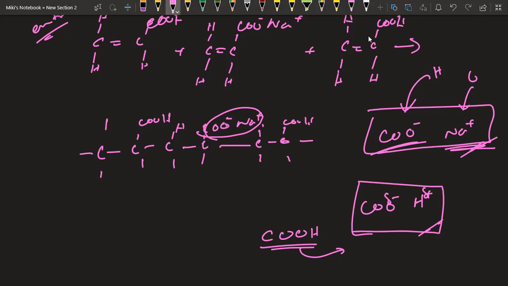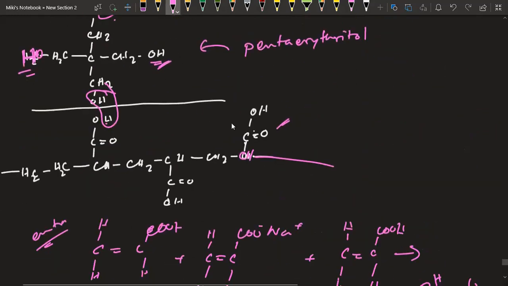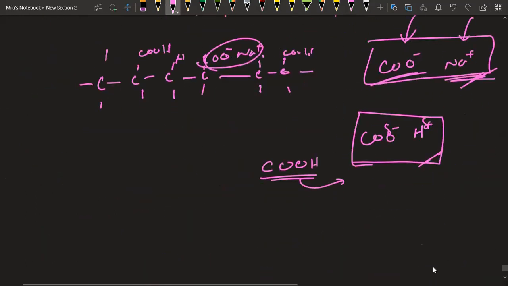If our structure somewhere has, let's say, instead of carboxylic acid, in the above structure we have our carboxylic acids. Okay. Instead of carboxylic acid, if we have sodium bonded with them, so COONa, that means what? They can form stronger bonds with water. That means greater hydrophilic characteristics. Hydrophilic characteristic is that which can absorb more water. So hydrophilic characteristic increases.